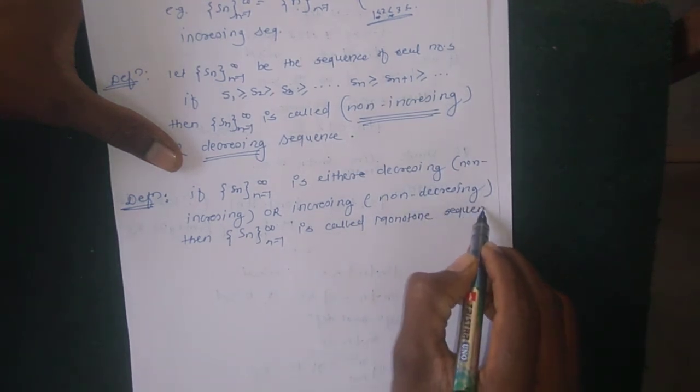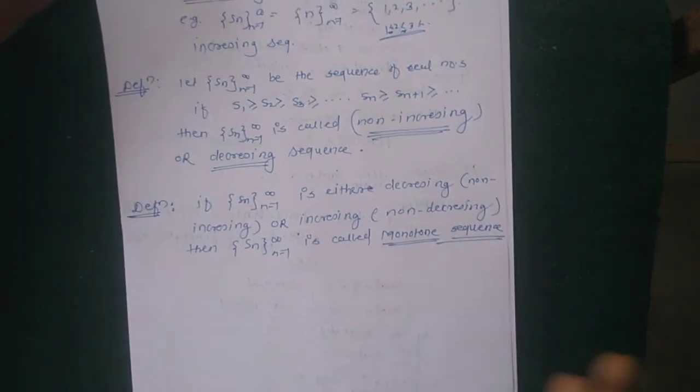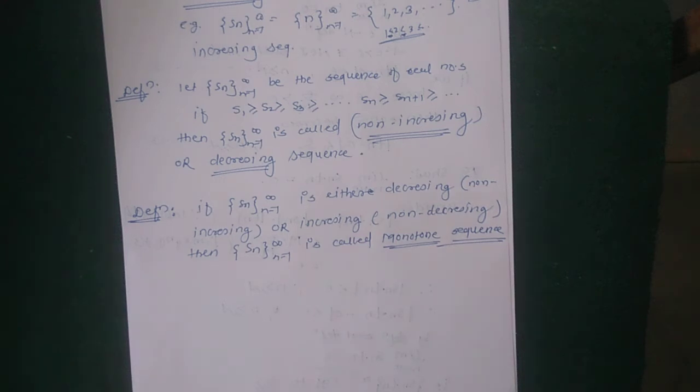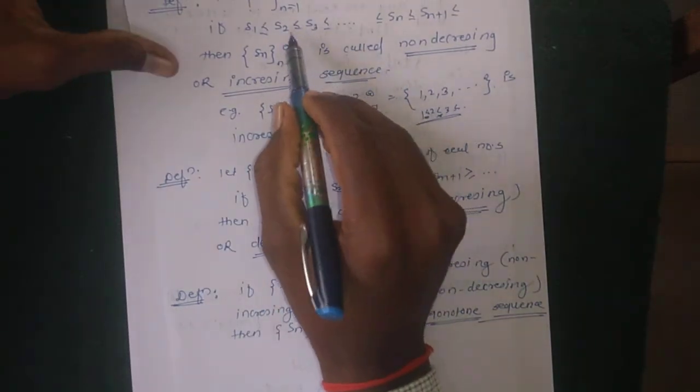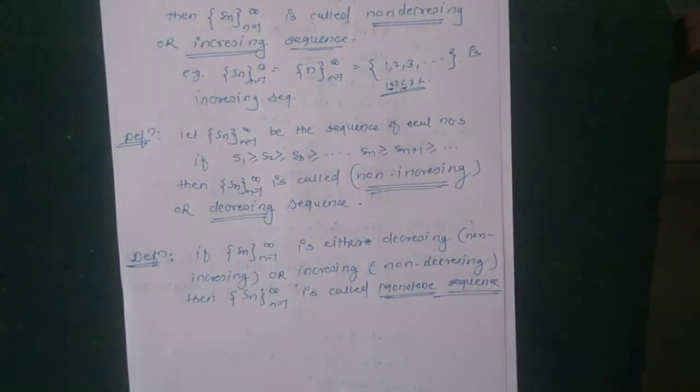A monotone sequence is one which is either increasing or decreasing. Increasing means that as n increases, the terms increase. Decreasing means that as n increases, the terms decrease. So this is the definition of increasing sequence, decreasing sequence, and monotone sequence.